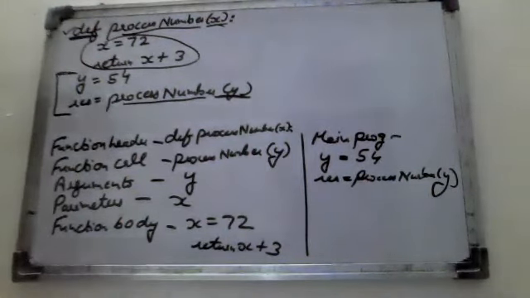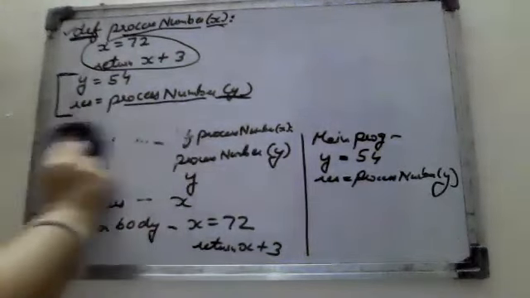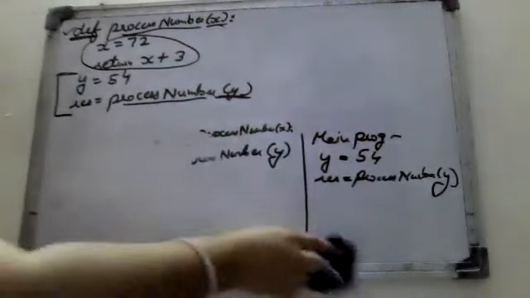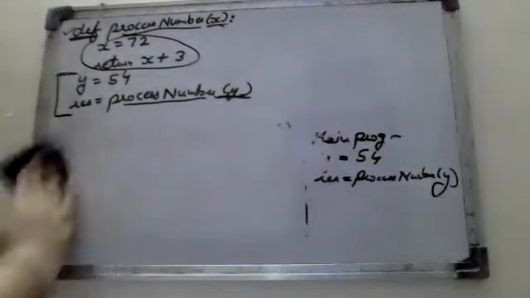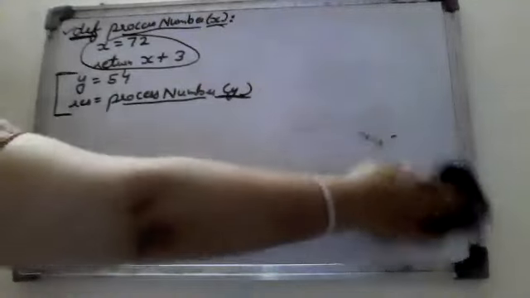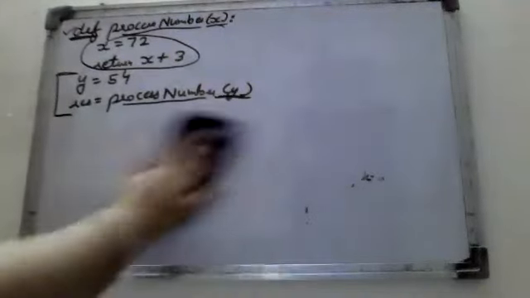Now we have two scopes of variables in our program. One is a global scope and one is a local scope. So what are these and how can we find out? Now we'll do that: scope of the variables.